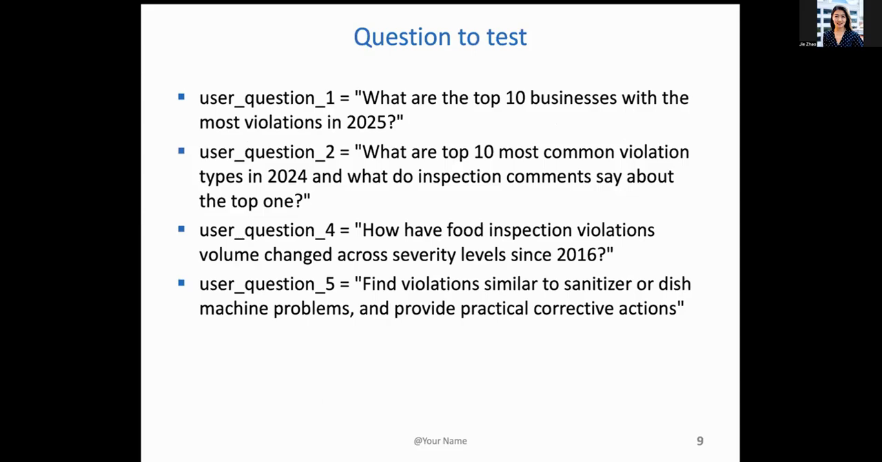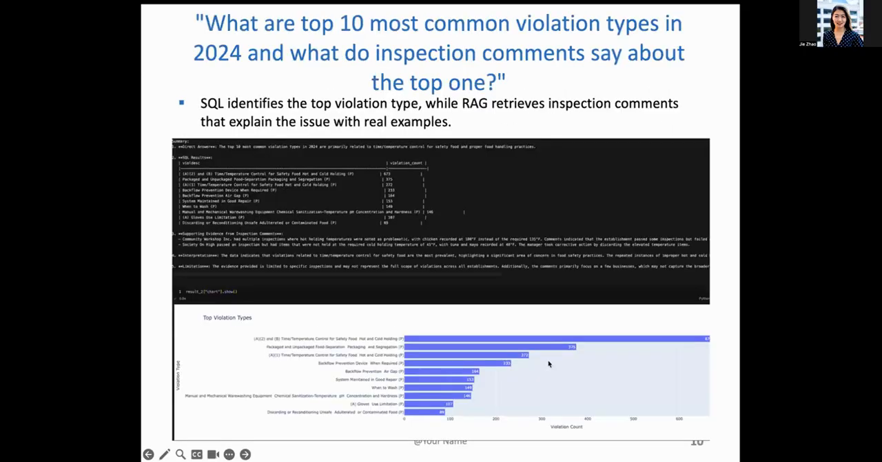These are a few questions we'll test in our demo, so I'm just going to go through it. First is, what are the top 10 most common violation types in 2024, and what do inspection comments say about the top one? Here, the screenshot is the summary of the system output. It says direct answer, which is a structure we predefined. The top 10 most common violation types in 2024 are related to time temperature control for safety food and proper food handling practice. So it provides a direct answer.